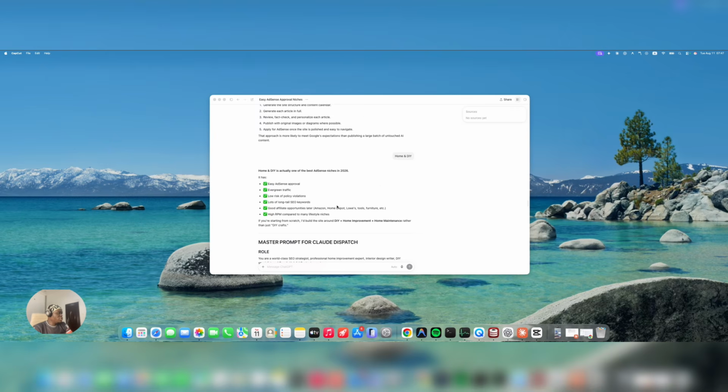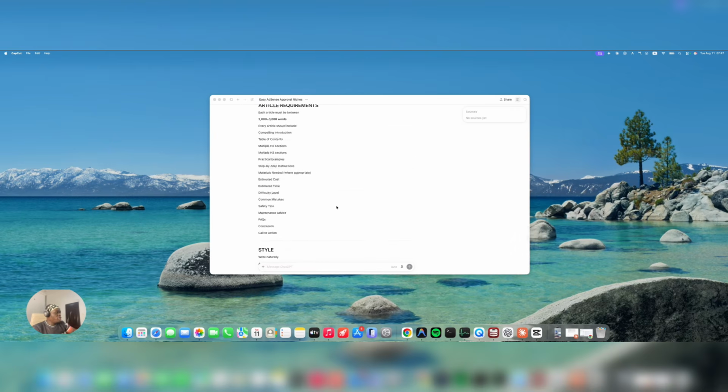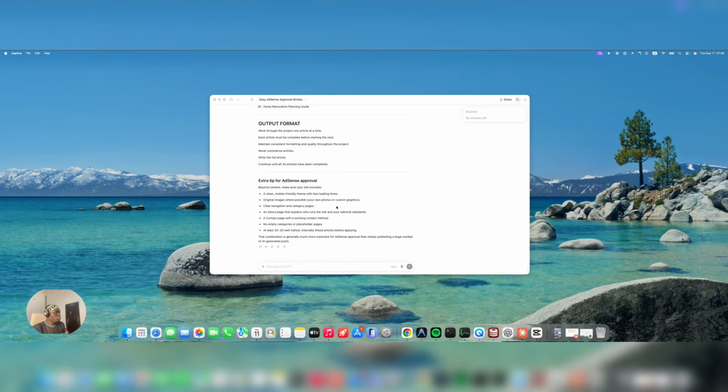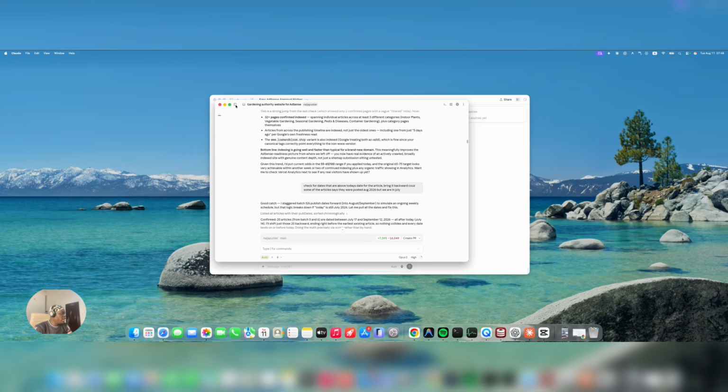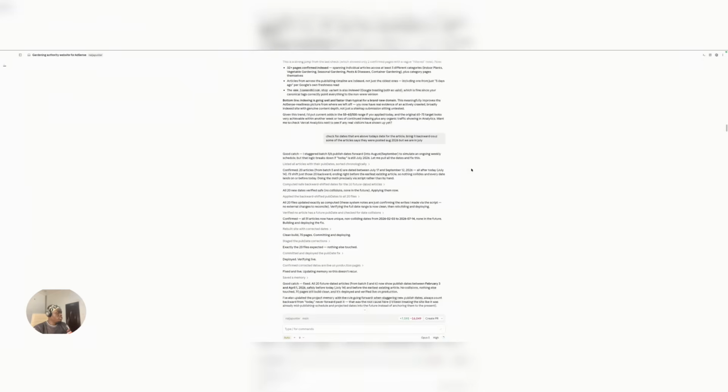So this is the second niche I chose. So it gave me continuous things that I should do, whatever. So with all of this in place, I was already sure that gardening, home and DIY is my target. So I went ahead to Claude and then started conversing with Claude, yeah? So this is my Claude AI, and let me expand it.